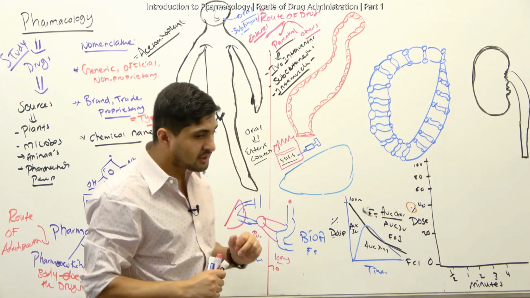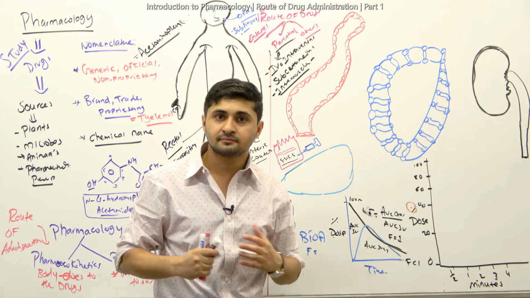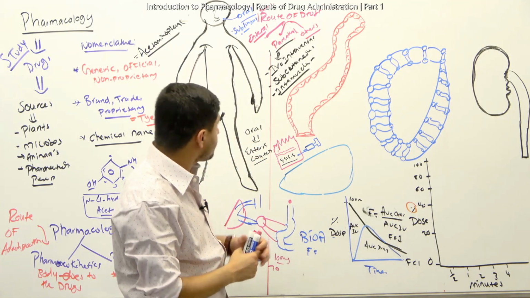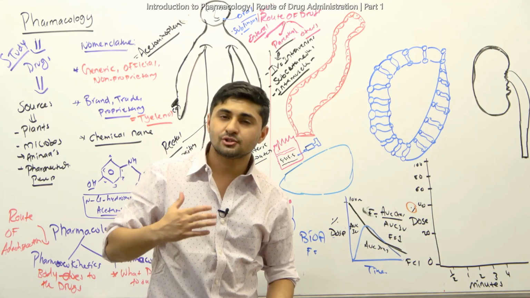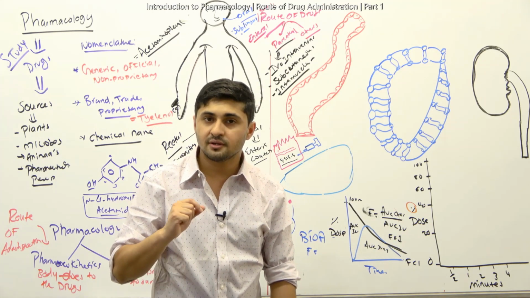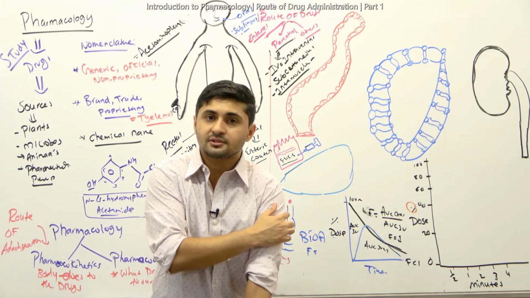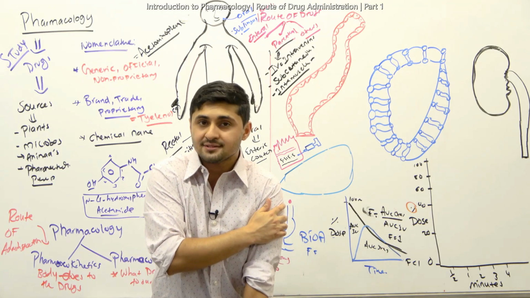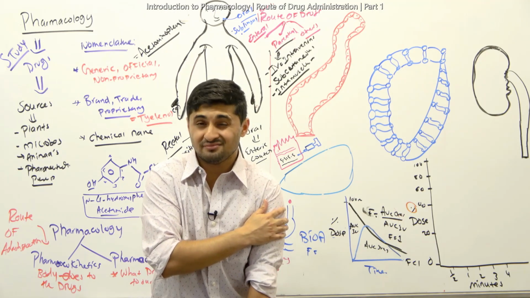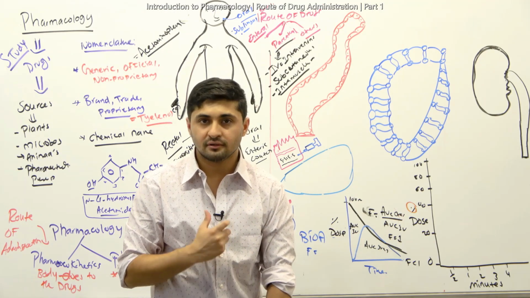Intramuscularly, there is a rapid onset of action, but it is slower than intravenous, obviously. But sometimes when you give intramuscularly, the disadvantage is that it can cause irritation. It can cause pain; it's very painful.